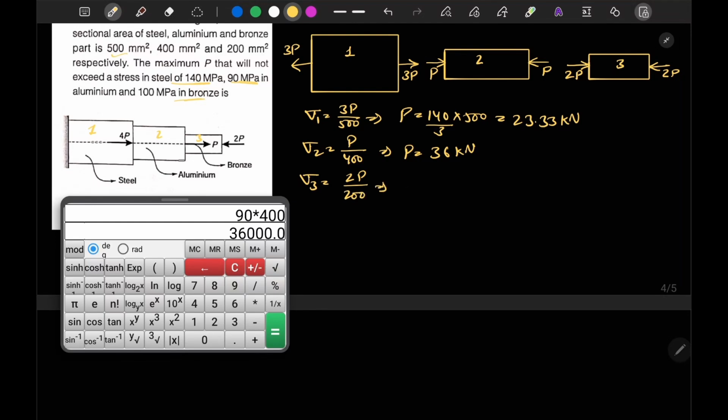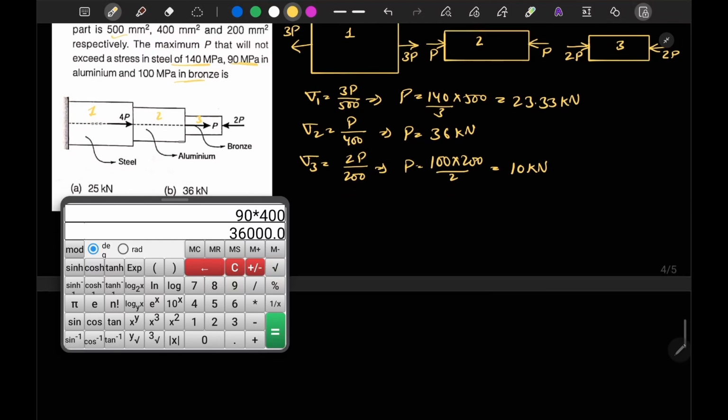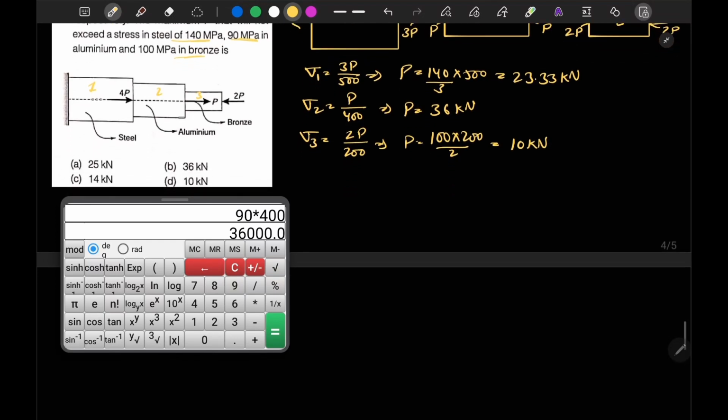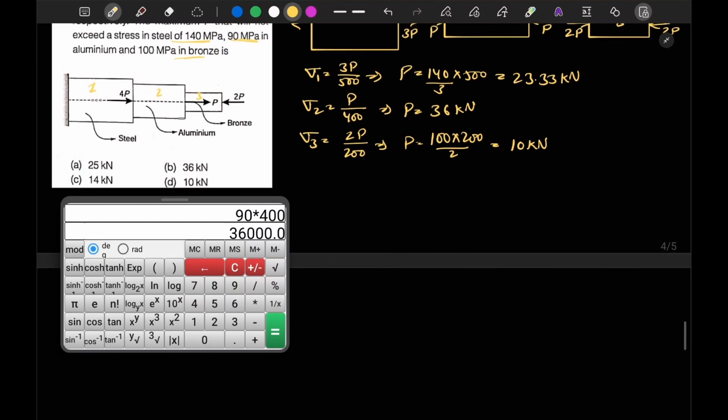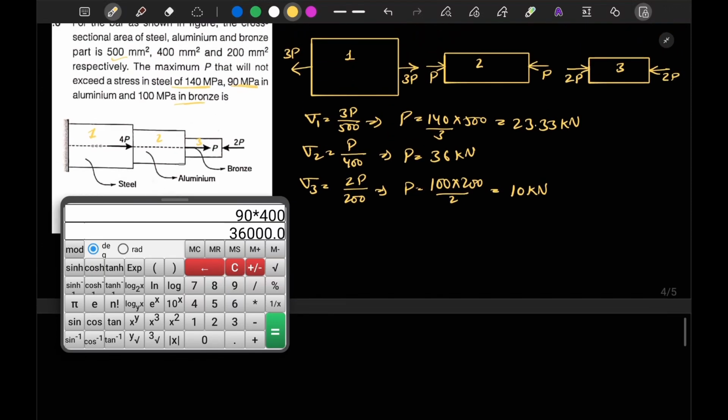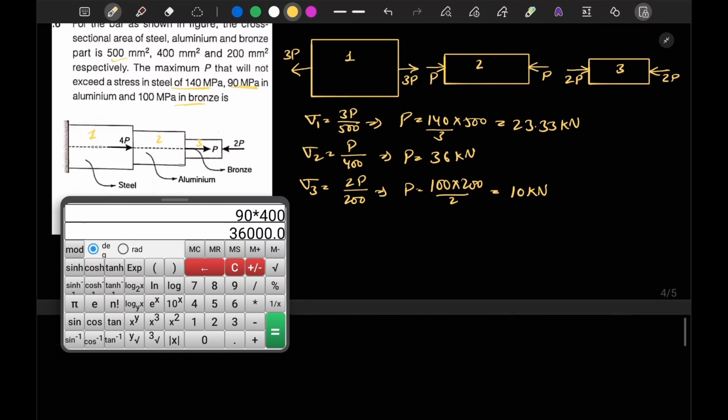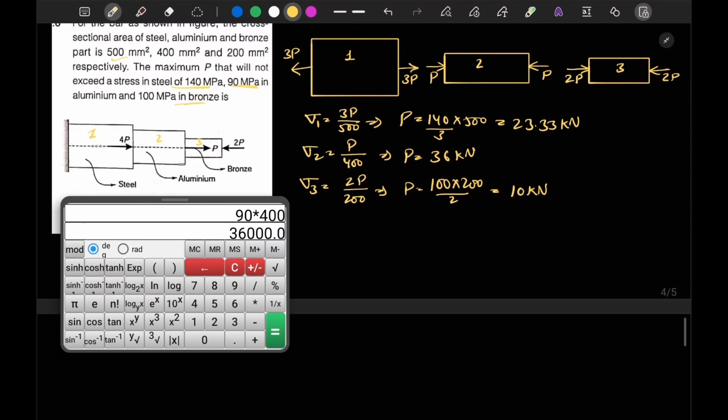So from here I can find P is equal to sigma 3, which is given as 100 into 200 divided by 2, which is equal to 10 kilonewton. This will be 10 kilonewton. Now we have obtained the value of load corresponding to bar 1, bar 2, and bar 3 from all these conditions. We have obtained the value of P.